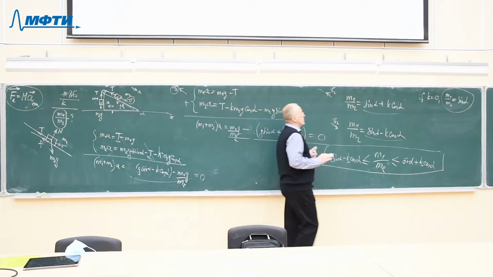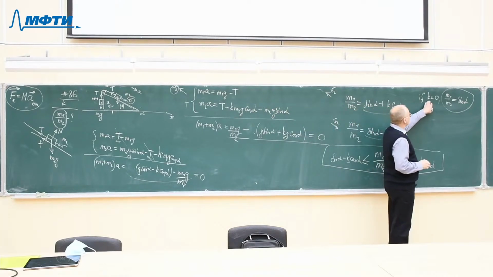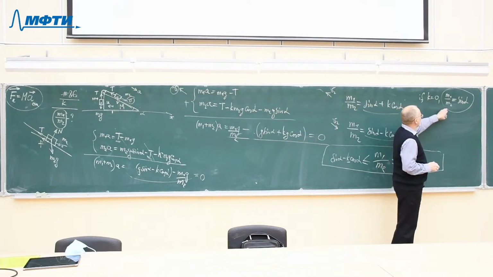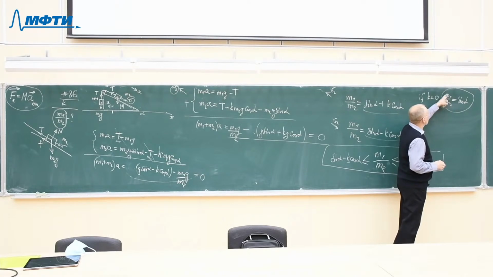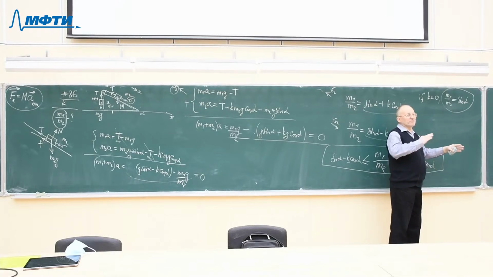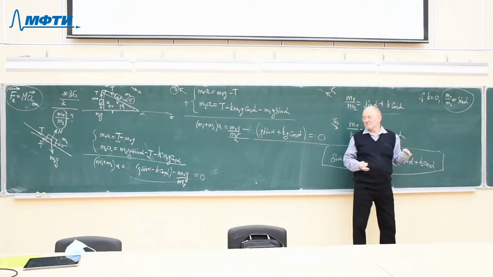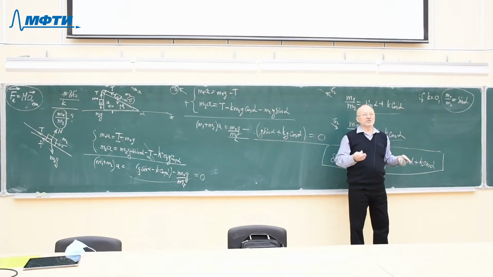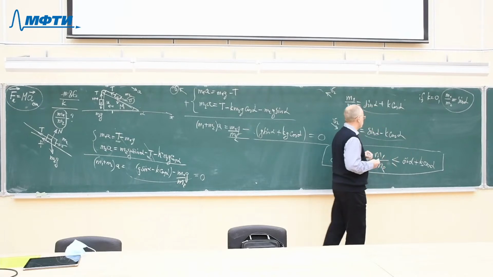That is, if there is no friction, then only at this particular relationship between the masses of two blocks, they will remain at rest. They will not move. The two blocks will balance each other, and there will be no motion.